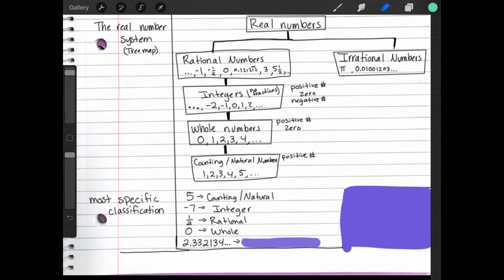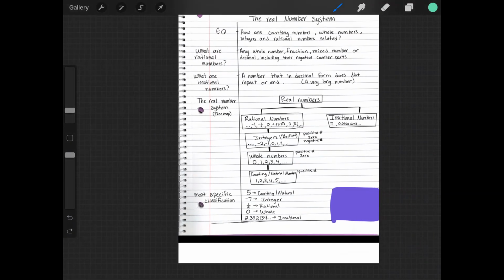Okay. What's the most specific classification for 2.332134... Remember those dots? They mean that it goes on forever and ever, right? So which one would it be? Right, so hopefully you guys got irrational number. Okay, this is a tricky one because right here I have a decimal that goes on forever, but this one repeats. Remember, irrational numbers can't repeat and they have to go on forever. But like the question here, nothing repeats in there, so it's going to be an irrational number.